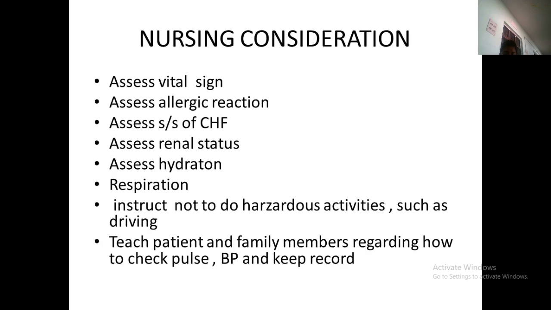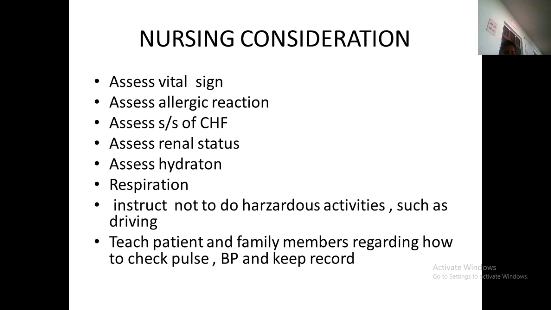With this topic, I complete the antihypertensives. Antihypertensives are broadly classified into angiotensin converting enzyme inhibitors, angiotensin receptor blockers, central sympatholytics, beta blockers, alpha blockers, calcium channel blockers and diuretics.